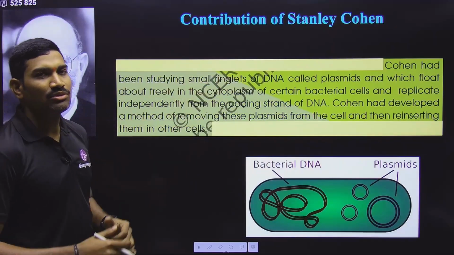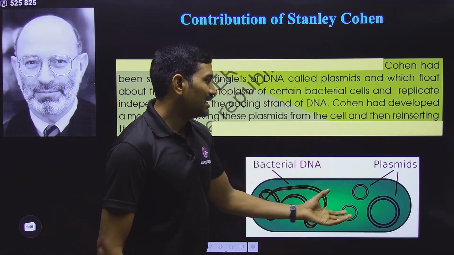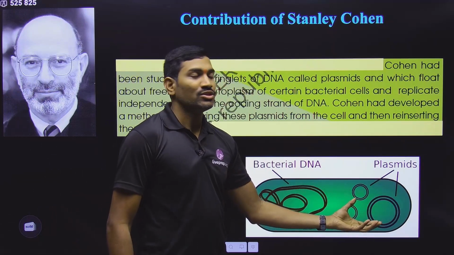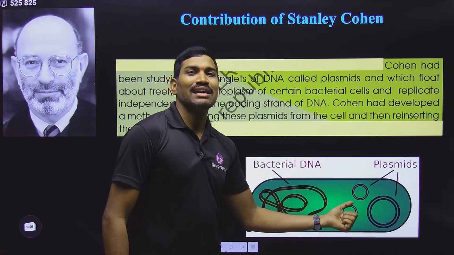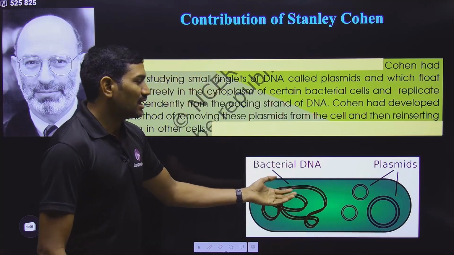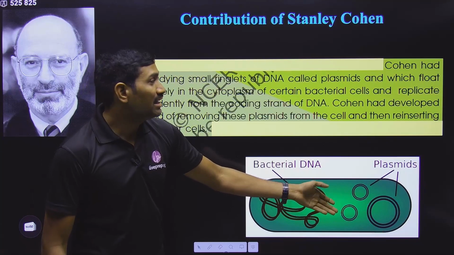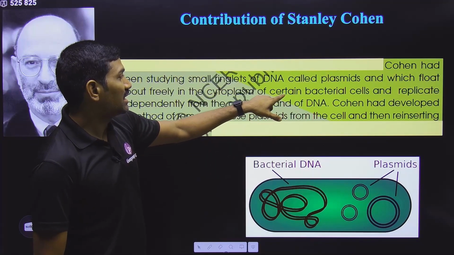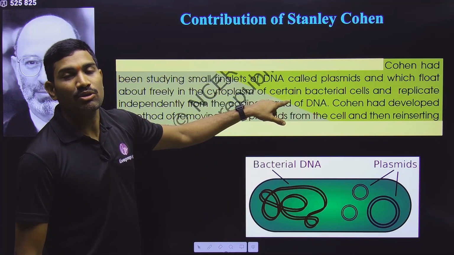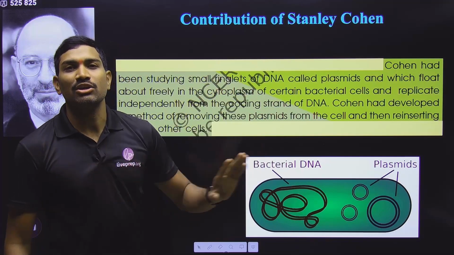Now we are studying the contribution of Stanley Cohen, and what actually he did is he studied plasmid isolation. So what are plasmids? Plasmids are extrachromosomal circular double stranded DNA molecules that are floating freely in the cytoplasm of certain bacteria, many bacteria. This point I told you many times. Certain bacterial cells, because all the bacteria do not have plasmids.